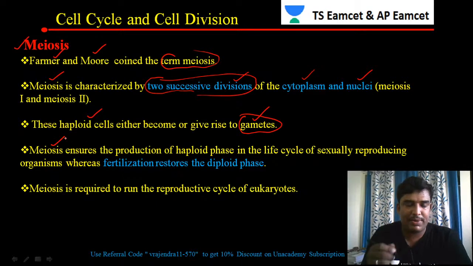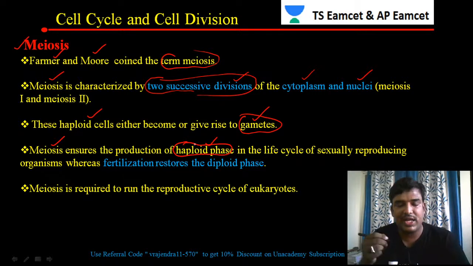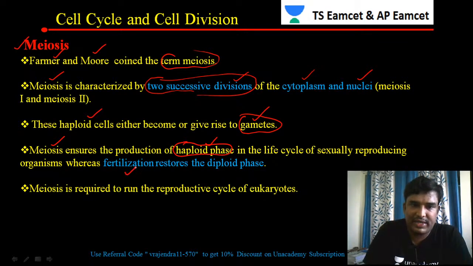What is the purpose of meiosis? Meiosis ensures production of the haploid phase in the life cycle of sexually reproducing organisms. Generally sexually reproducing organisms are the higher organisms, in which the cells are in the diploid state. They are always in the diploid phase. The haploid phase also exists in higher plants because of meiosis, and fertilization restores the diploid phase.